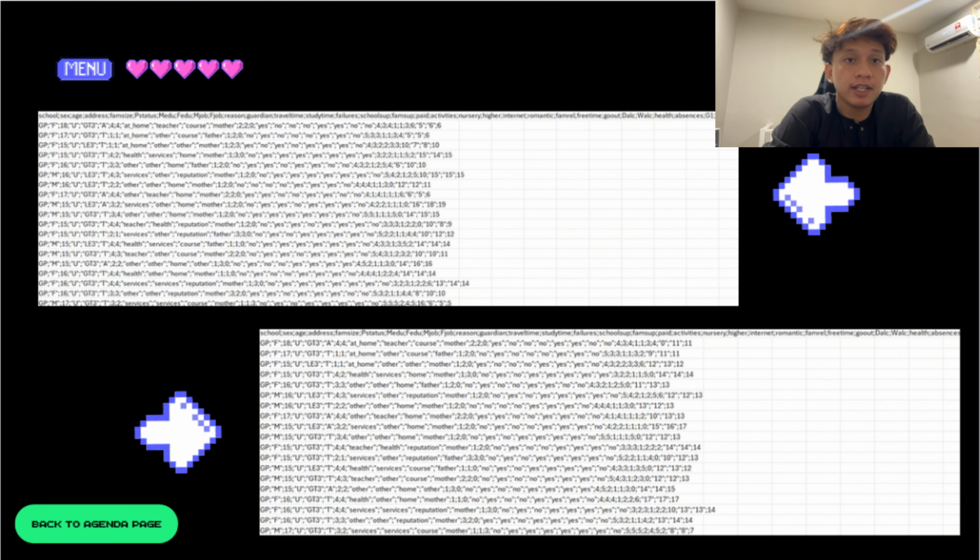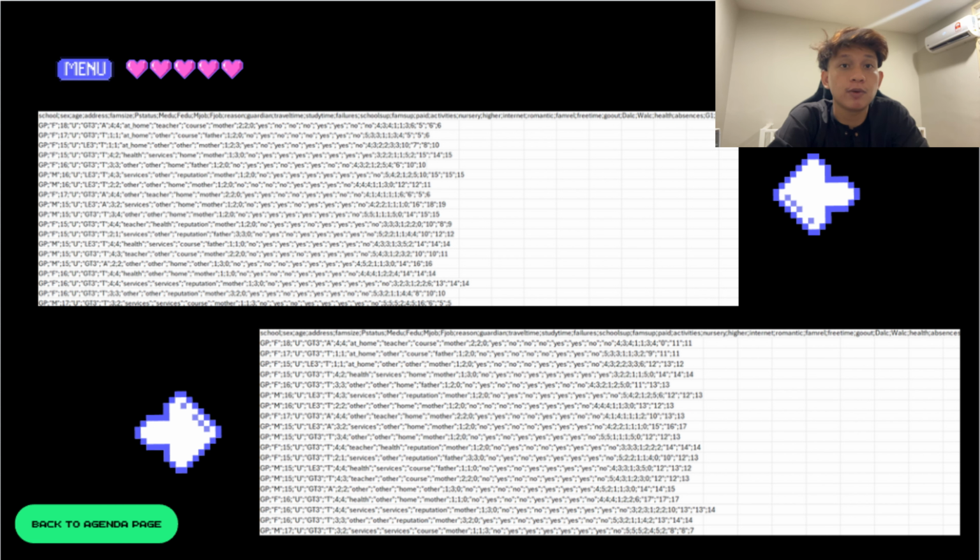Okay, I will be explaining the dataset we use in this project. We are using a dataset called Student Performance. It comes from the UCI Machine Learning Repository, which is a popular source for machine learning datasets. This dataset includes information about students in a particular school. Each row in the data represents one student. We have details like their age, study time, grades, and whether they get support from their family.